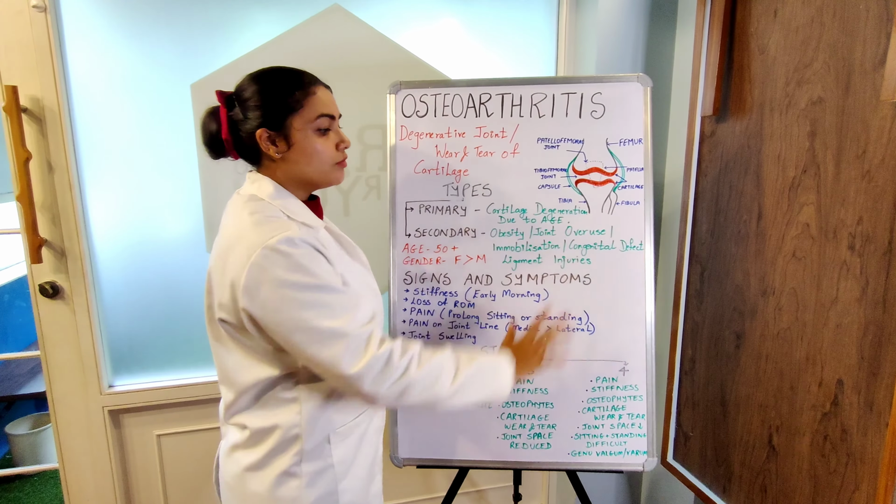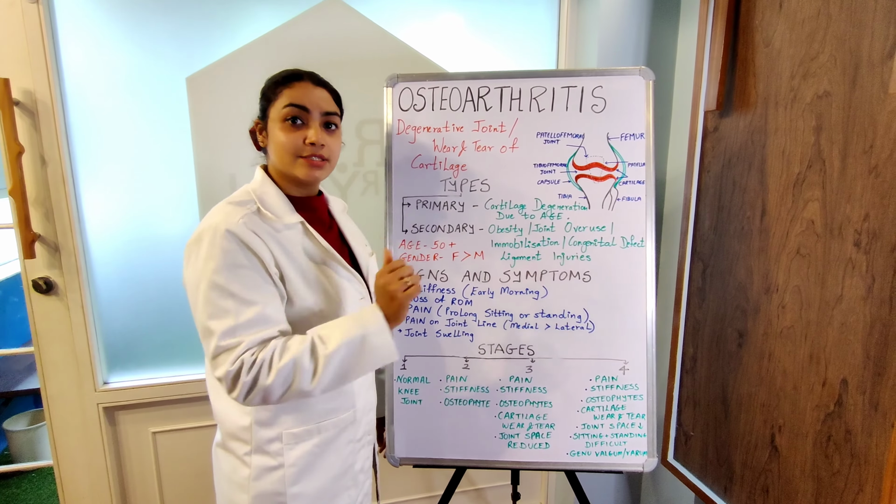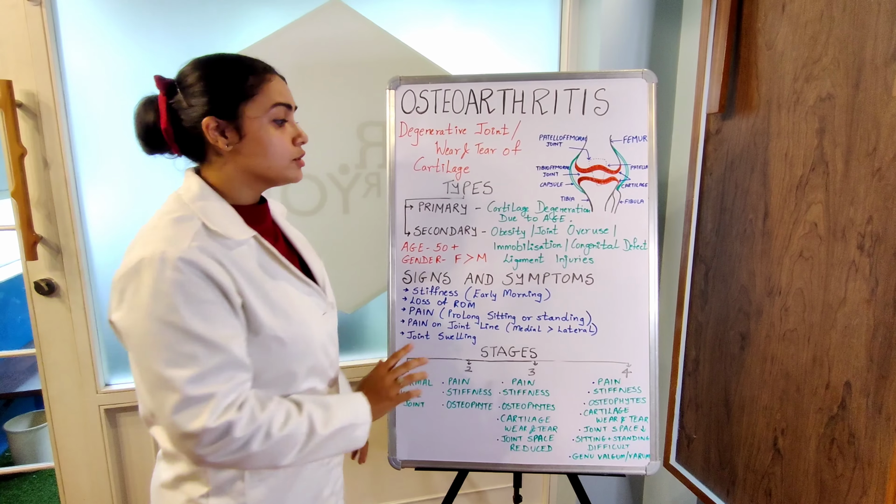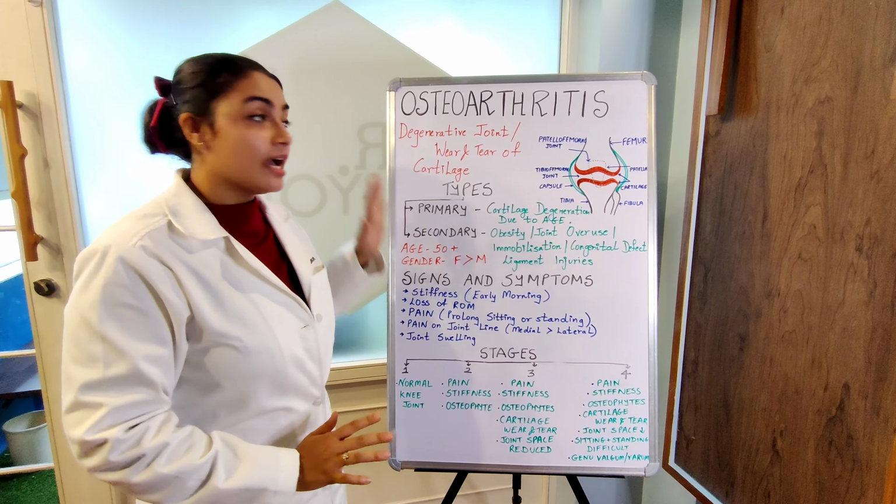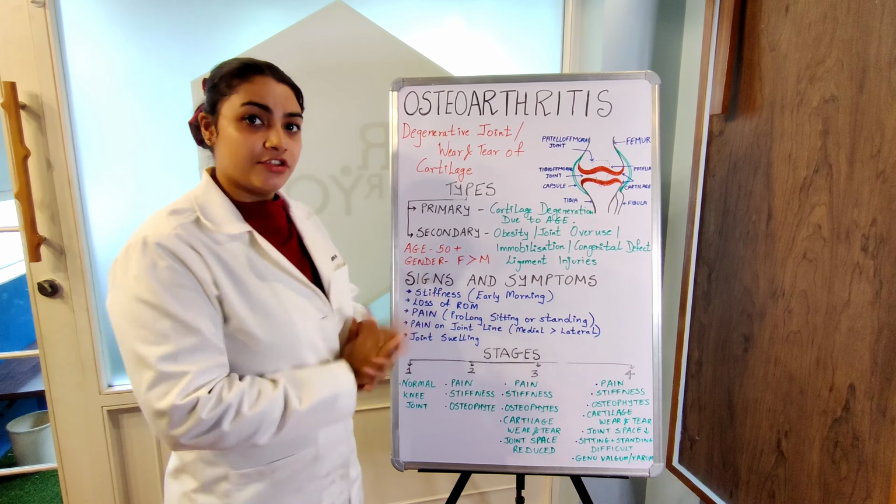So this is an overview of osteoarthritis of knee. And I hope you understood and have a basic idea of what happens around your knee joint in arthritis.